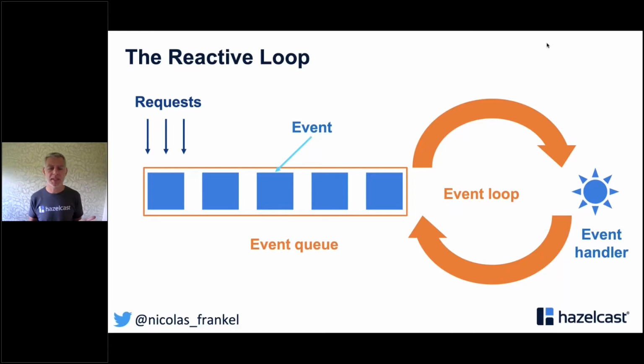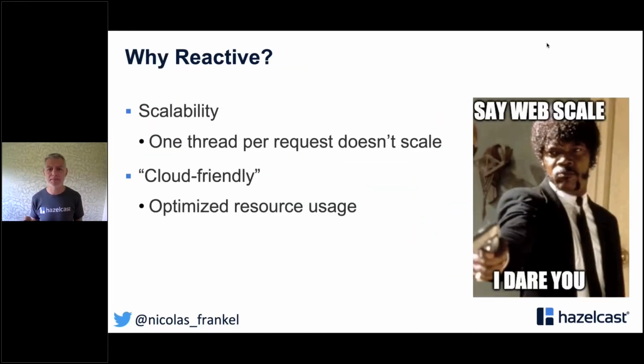And you might ask yourself, why should we do reactive? Well, there is one good reason and one not so great reason. So let's talk about the not so great reason. You might say, hey, but I want to be reactive because I want to scale. And that's technically correct. In a non-reactive system, you probably would have 1 request per thread. And so far on the JVM, the threads are mapped to system threads, and there is a hard limit on them. And so your system cannot scale indefinitely.